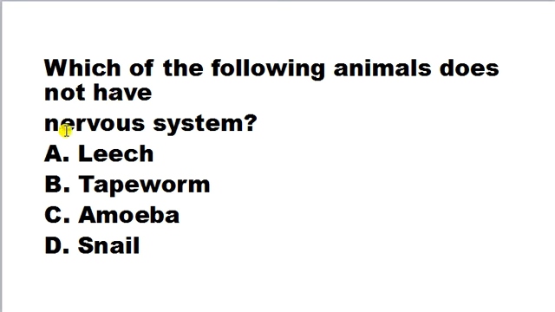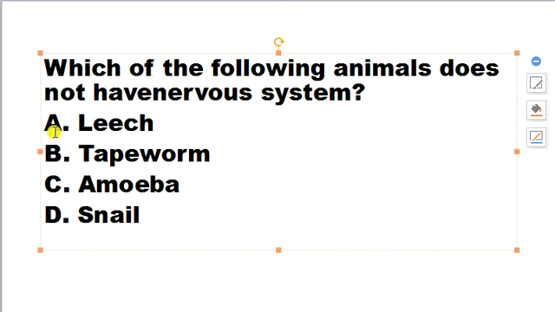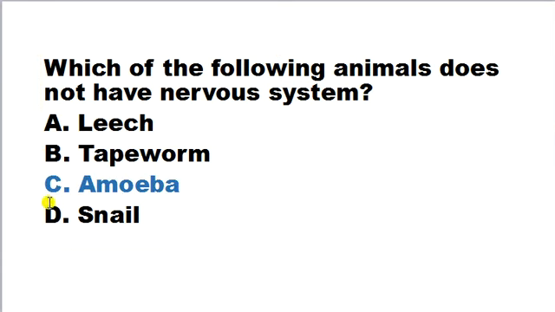Which of the following animal does not have nervous system? A. Leech, B. tapeworm, C. amoeba, D. snail. So here correct answer is C. Amoeba does not have any nervous system of its own. It is a unicellular organism and it's a protozoa, so it doesn't have any nervous system.